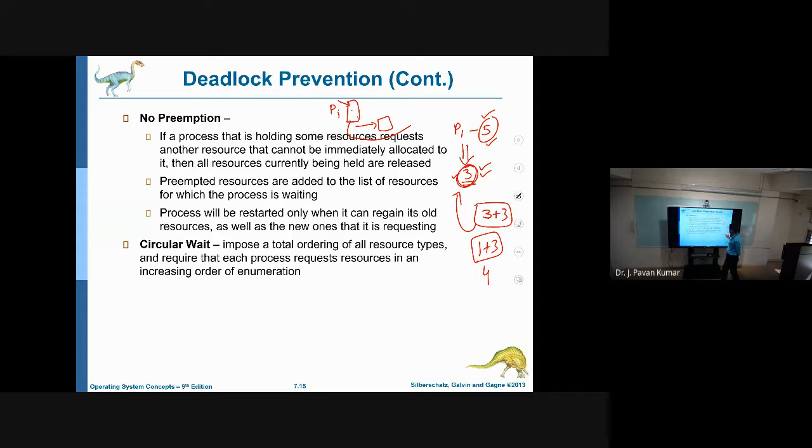This is possible, for example, when P1 is holding some registers.